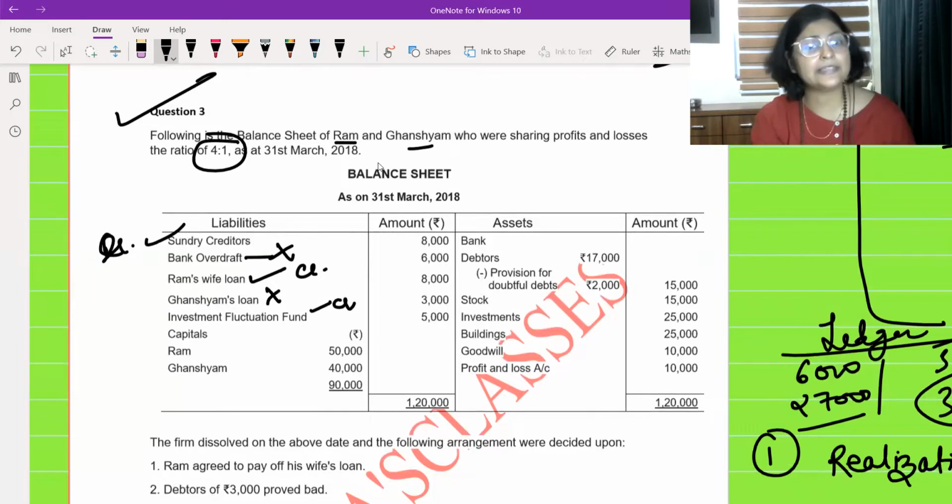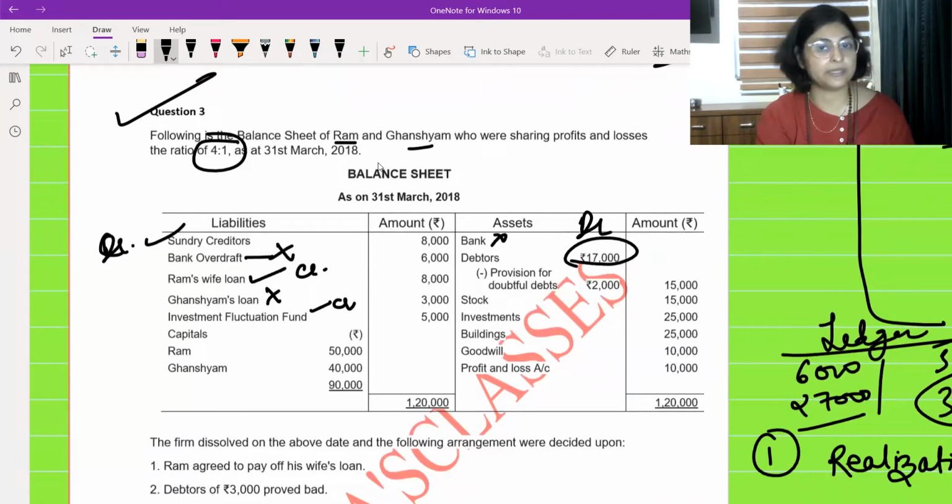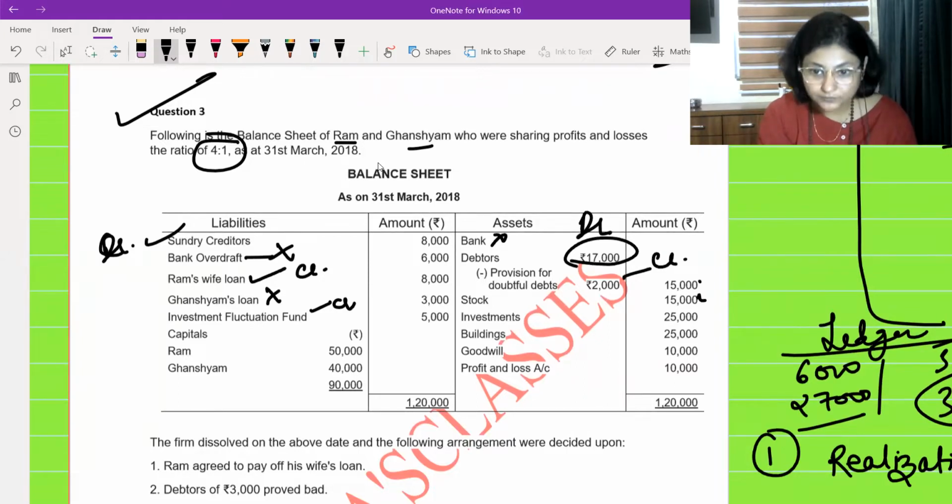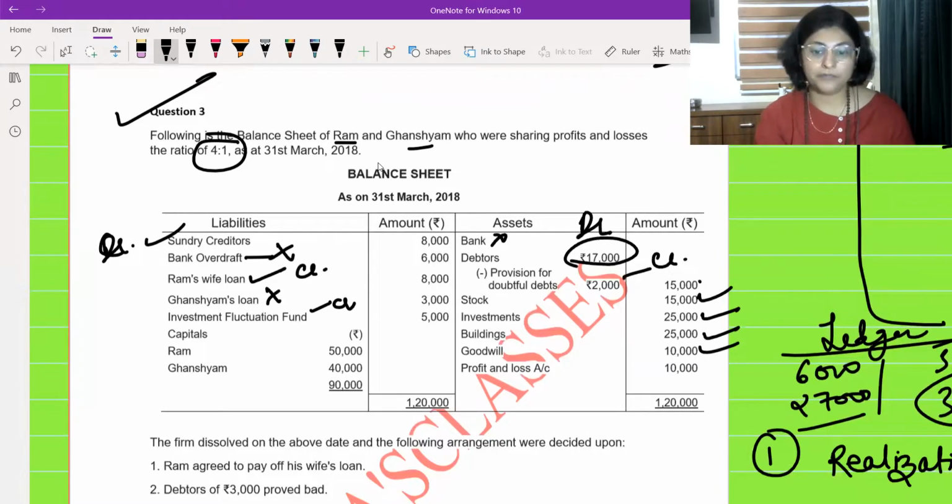Investment fluctuation fund, definitely it is going to the credit side. Okay, bank is itself cash, not going. Debtors, which amount 17,000, will go to the debit side of realization account. Provision for doubtful debt, obviously it will go to the credit side of realization account. Stock will go. Stock is 15,000. Investment will go. Building will go. Goodwill will go. Profit and loss account, not going. Okay, this much we have come to know.